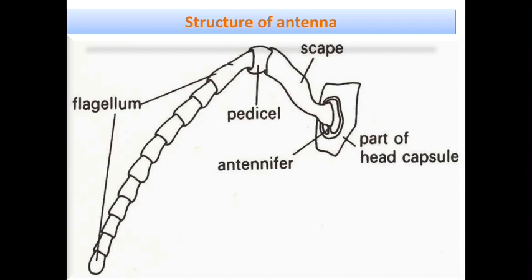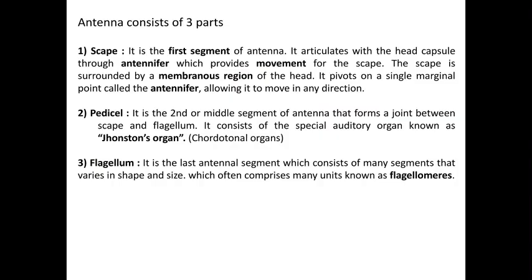Insects have a single pair of antenna, and they perform various functions. But different orders of insects have different types of antenna, with some modifications for special purposes. So let us see one by one which different types of antenna are found in insects.